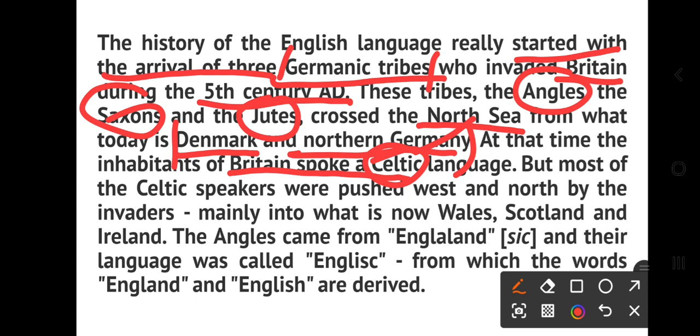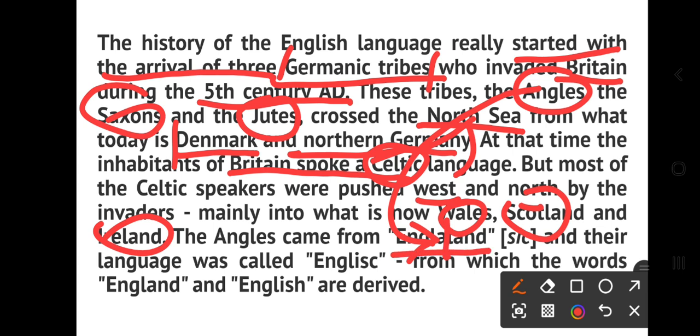Most of the Celtic speakers were pushed west and north by the invaders, mainly into what is now Wales, Scotland, and Ireland. The Angles came from England. These were very powerful people.